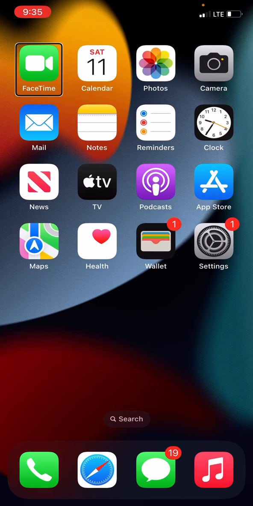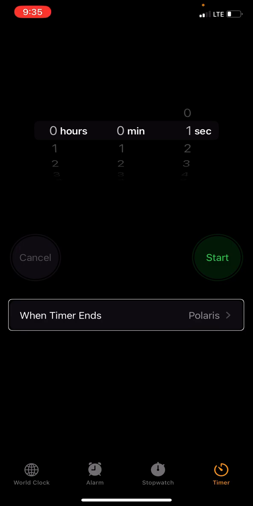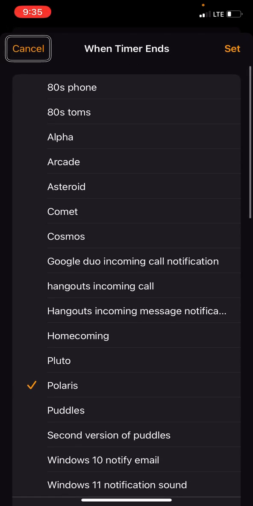Although, Home, Settings. I don't think I'll be able to test it. Photo, Camera, Notes, Remote, Clock. I'm going to test it in Clock. Tab bar, select Alarm, World. When timer ends, Polaris. Cancel button.